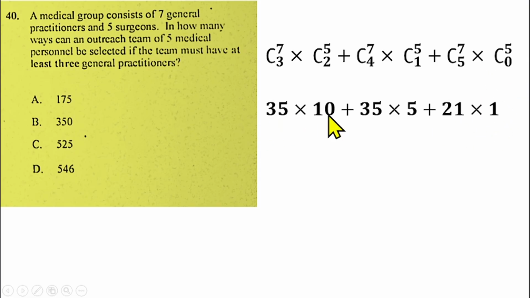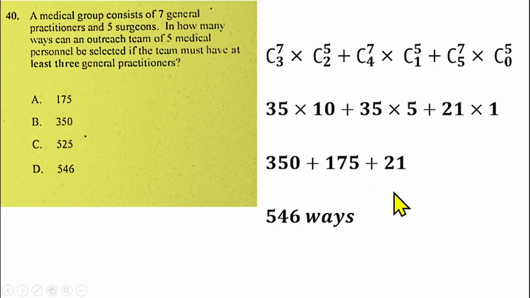So this gives us 350 plus 175 plus 21, and that should give us 146 ways to select the outreach team, which makes option D the right answer for question number 40.